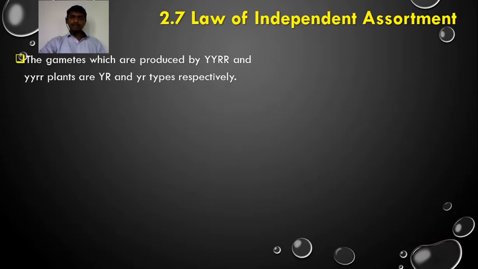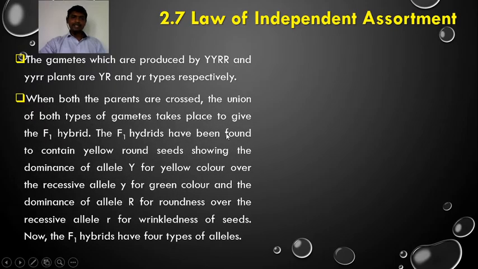The gametes which are produced by the capital Y, capital R plant and the small y, small r plant are capital Y, capital R and small y, small r types respectively. So for capital Y, capital R, the gametes possess the alleles capital Y, capital R. For small y, small r parents, the gametes have the alleles small y, small r. When both the parents are crossed, the union of both types of gametes takes place to give the F1 hybrid.